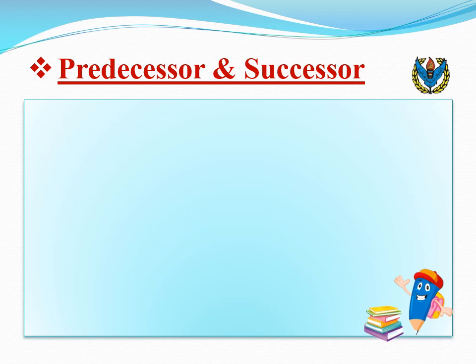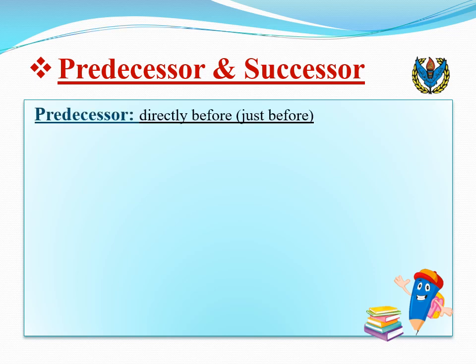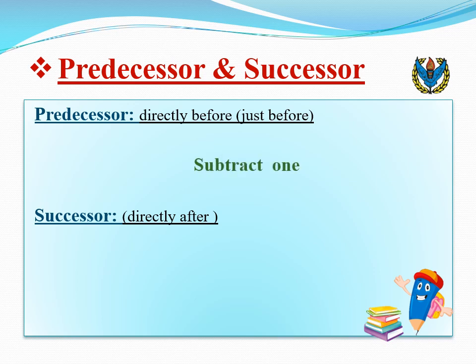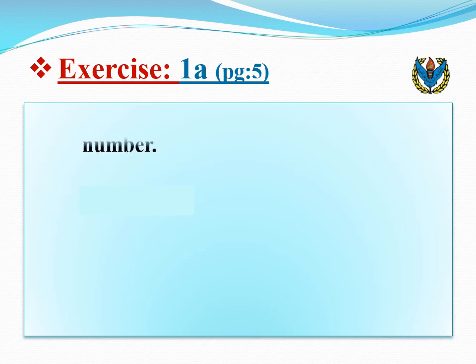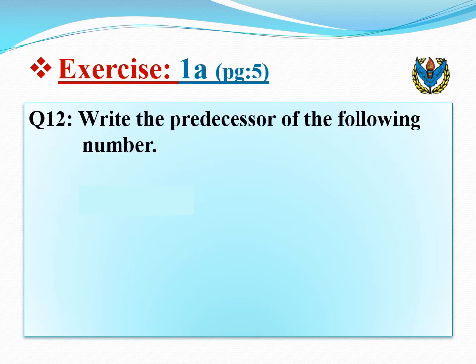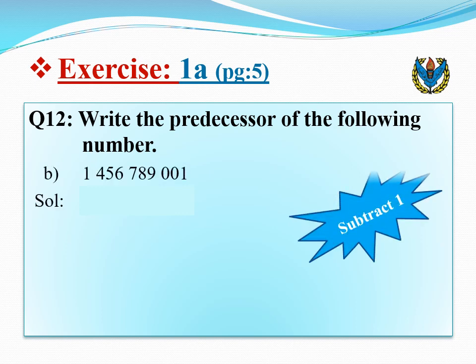Predecessor and successor. Predecessor means just before. It refers to the number which comes directly before a given number. And the successor refers to the number which comes directly after a given number. To find the predecessor, we will subtract 1 from the given number. And to find the successor, we add 1 to the given number. In question number 12, write the predecessor of the given number. Remember that to find the predecessor, we will subtract 1. So here we easily find our predecessor by subtracting 1 from the given number.